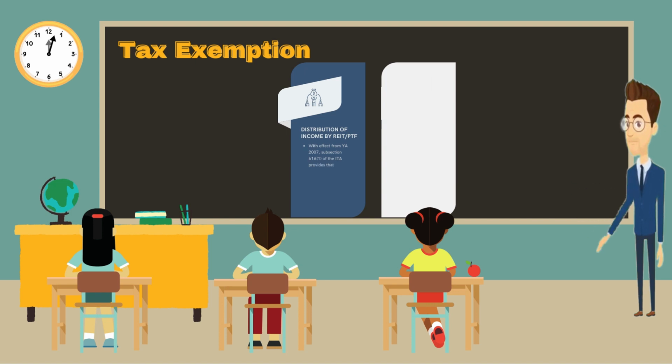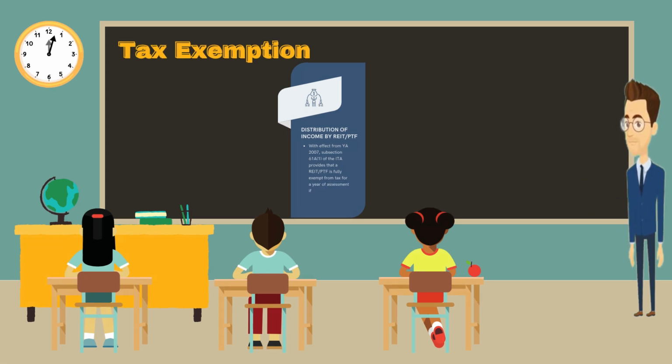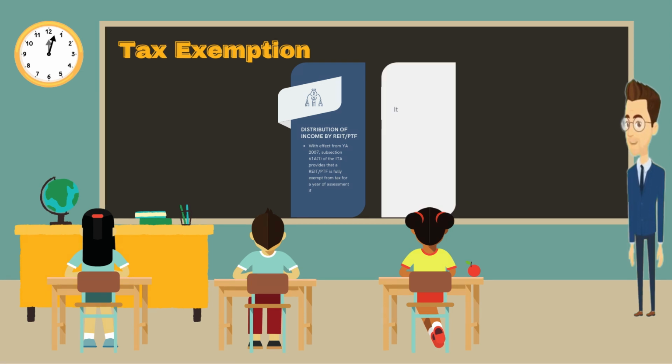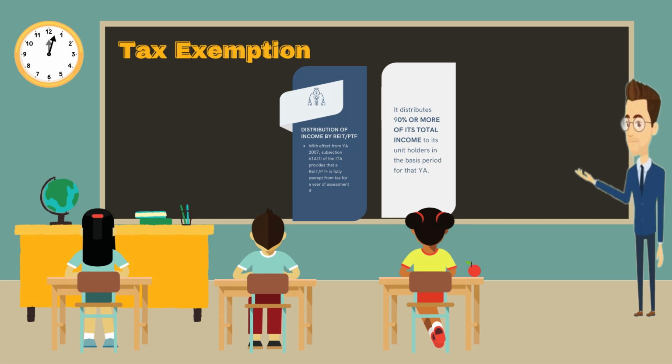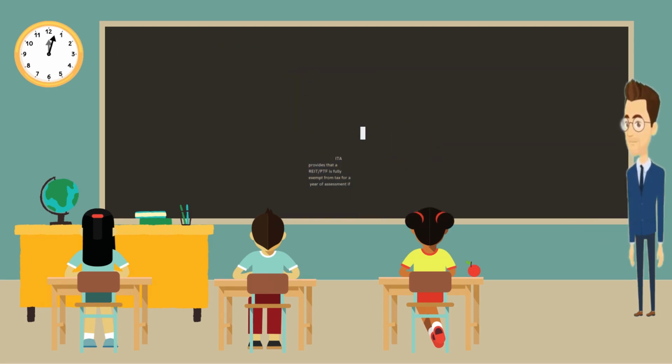Tax exemption on distribution of income by REIT or PTF. With effect from year of assessment 2007, subsection 61A(1) of the Income Tax Act provides that a REIT or PTF is fully exempt from tax for a year of assessment if it distributes 90% or more of its total income to its unit holders in the basis period for that year of assessment.